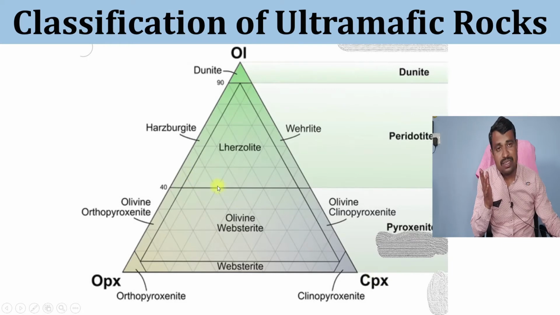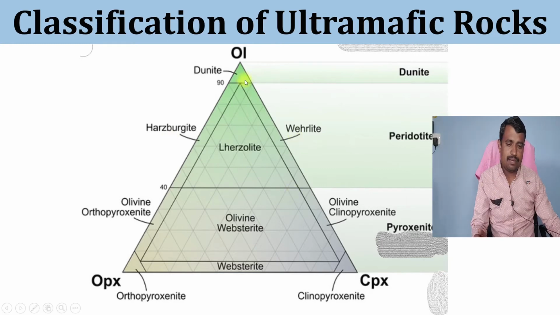When clinopyroxene is less than 10%, olivine is in between 90 to 40%, and OPX, the orthopyroxene, is greater than 60%, then those rocks are called Harzburgite. In Lherzolite, CPX, the clinopyroxene, is greater than 10%, orthopyroxene is the same as in Harzburgite, and CPX is also less than 40%.